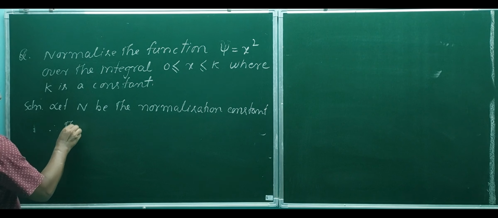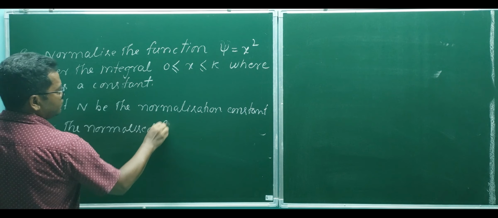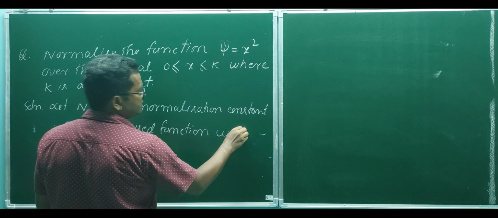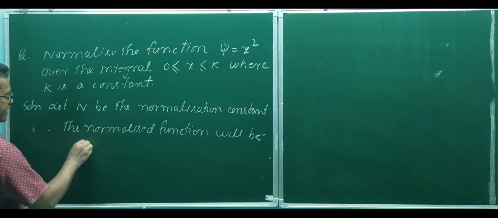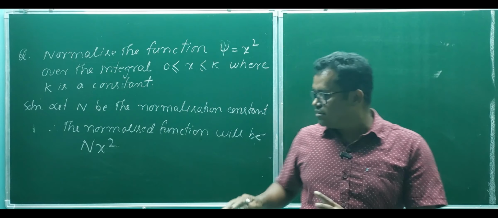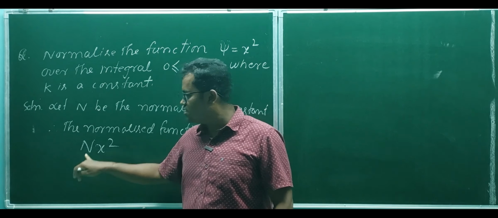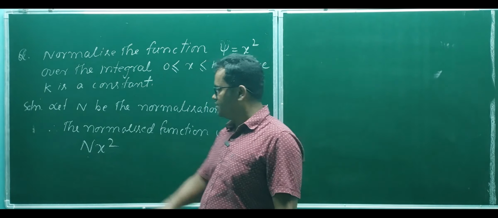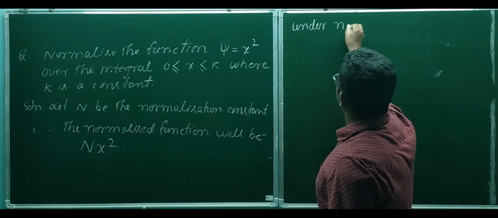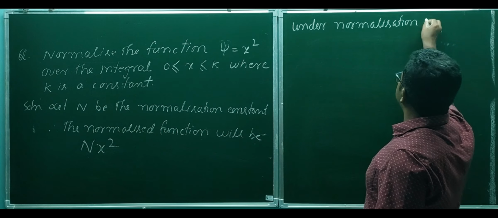Therefore, the normalized function will be N x square. Now our next job is to find out this normalization constant. Let us find the value of the normalization constant. So under the normalization condition, what is the normalization condition?